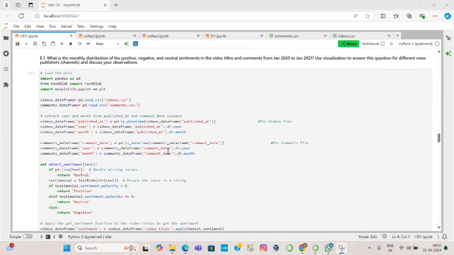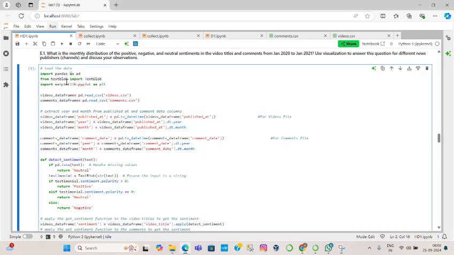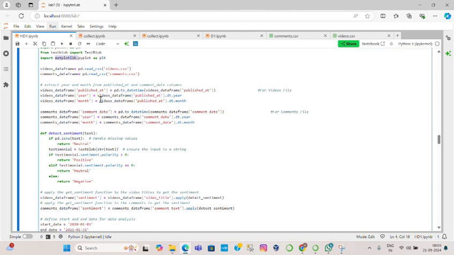For this, first we load the library files: we use pandas, TextBlob for the sentiment, and Matplotlib for the graphs. We have to work on both files. The first one is our videos CSV file. We use the read_csv function to put it into our videos data frame, and we make our second data frame, the comments data frame, in which we put the comments.csv file.